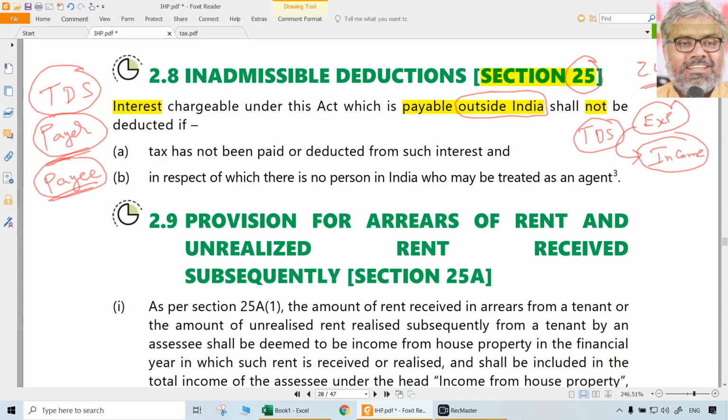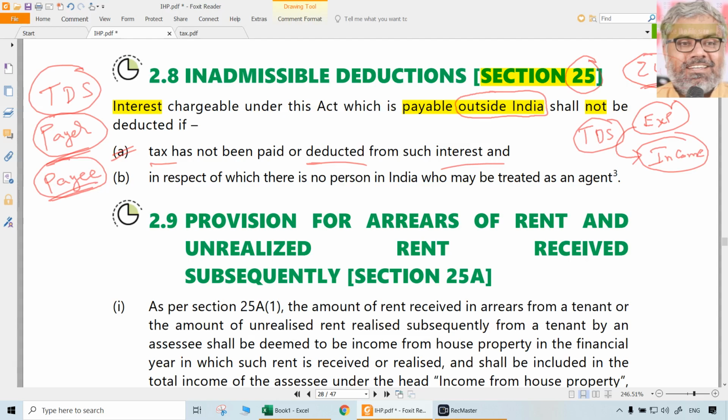In this case, the person who is giving the money is the person who has paid interest to somebody outside India, and while doing so, according to the provisions of Income Tax Act, he is supposed to cut TDS. If he does that, there is no problem. Why are we talking about inadmissible deduction here? What if he did not deduct that TDS? So the tax has not been paid or deducted from such interest. If TDS was cut while paying such interest, whether outside India or inside India, there is no problem. Then there is no inadmissibility. That is normally allowed as deduction under 24B.